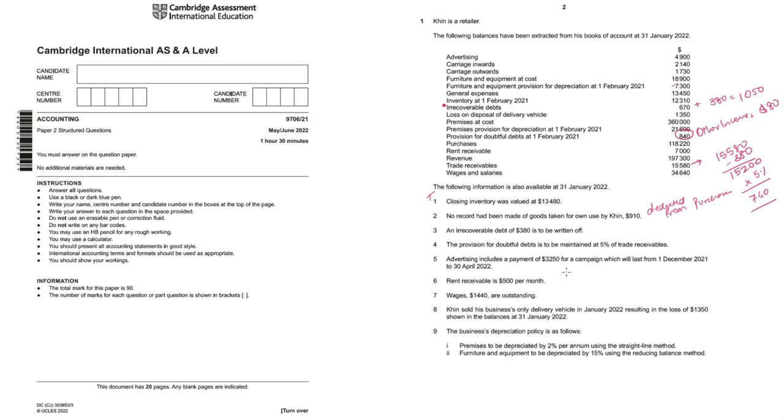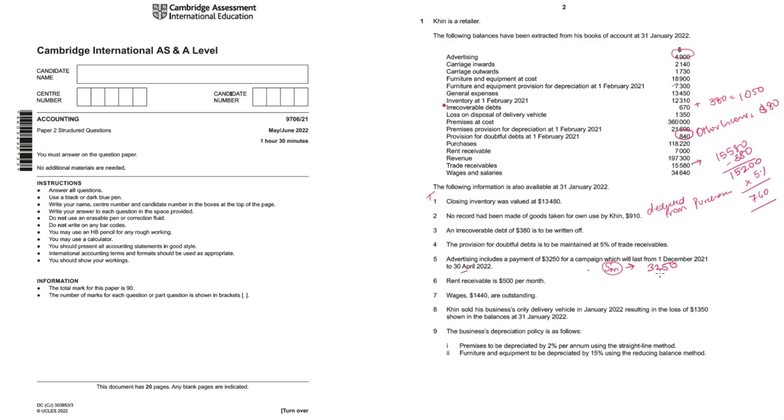Advertisement includes payment of 3250 for a campaign which will last from 1st December to 30th April. Basically, this is a total period of 5 months. And for these 5 months, a payment of 3250 has already been made, and it is included in this advertising expense of 4,900. Year ends on 31st Jan. So out of these 5 months, 2 months are falling in the current financial year, which is December and January, and the remaining 3 months are falling in the next financial year.